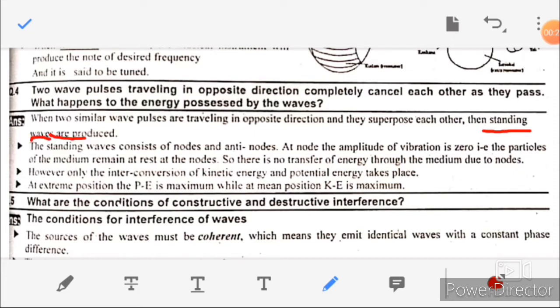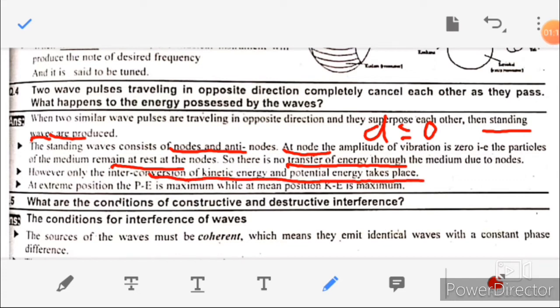The standing wave consists of nodes and antinodes. At nodes, amplitude of vibration is 0, D is 0. The particles of the medium remain at rest. Since the particles are at rest, there is no transfer of energy through the medium due to nodes. So at a node there is no transfer of energy through the medium. However, only interconversion of kinetic energy and potential energy takes place.